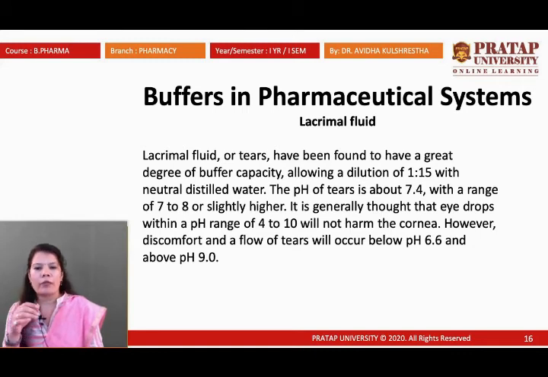So whenever we are in the pharmaceutical system, whenever we are trying to synthesize some eye drops, we have to maintain the pH, we have to remember the pH also, because lacrimal fluid also has some pH. So how this lacrimal fluid comes out, that also we will discuss.